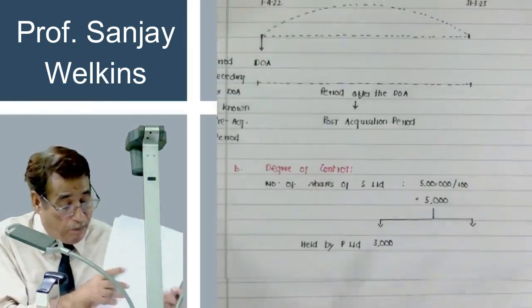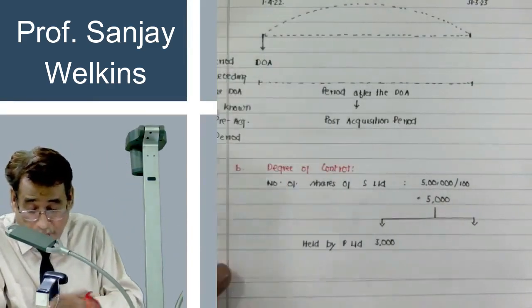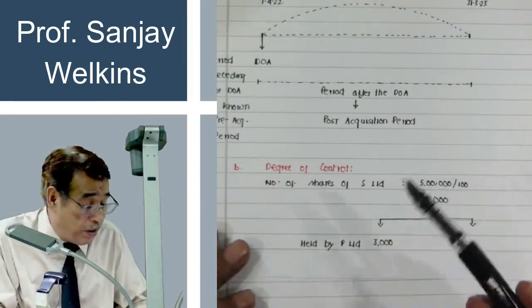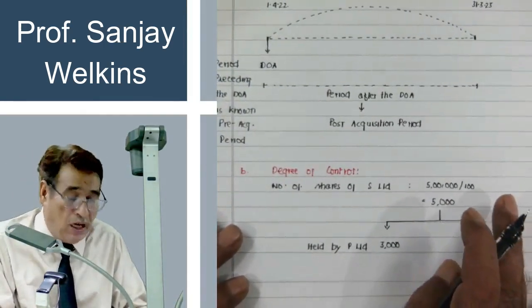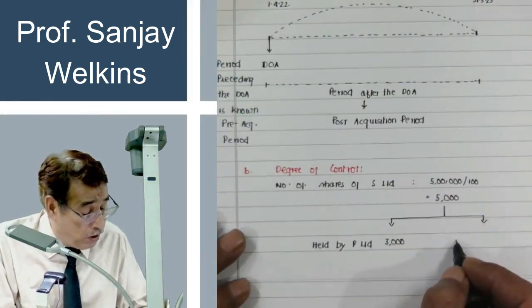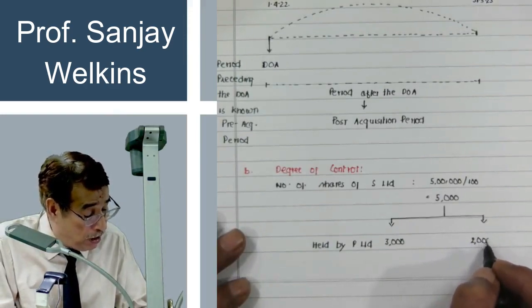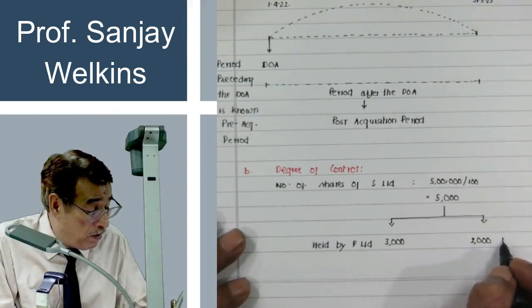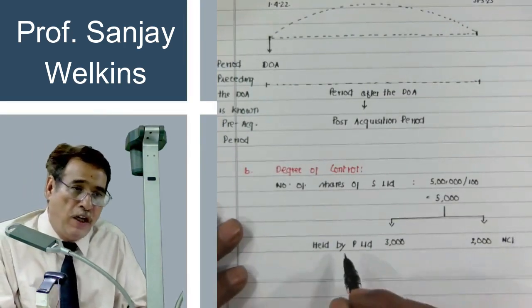Why we compute degree of control, I hope you must have got a bit of an idea. But anyway, such shares of the subsidiary which are not held by P Limited are 2000, and the holders of these 2000 shares will be called the non-controlling interest holders.